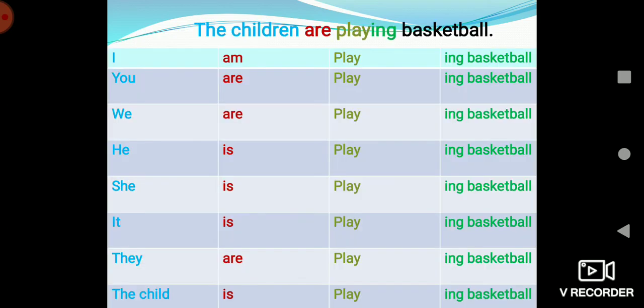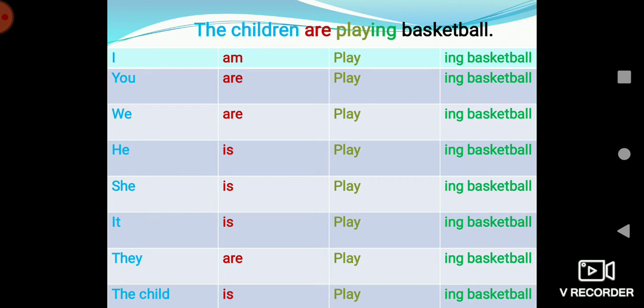Now let's see how it goes when the subject changes. Like with I, we will be using not is, not are, but am. I am playing basketball. With you, we have to use a plural one. So you are, we cannot say you is. We have to say you are playing basketball.